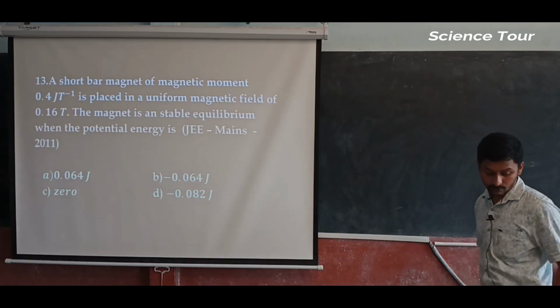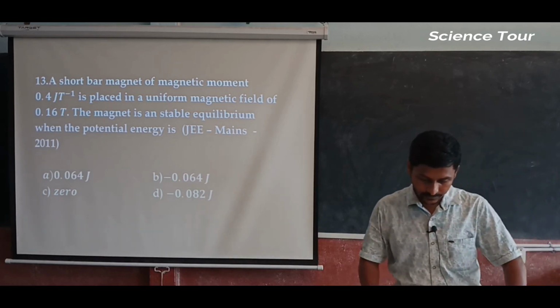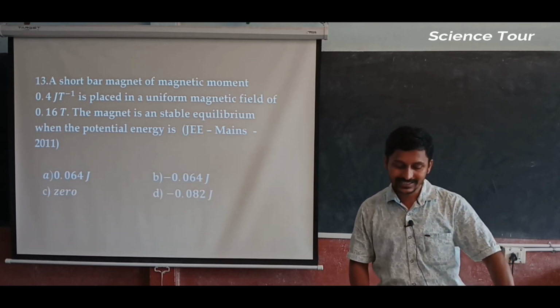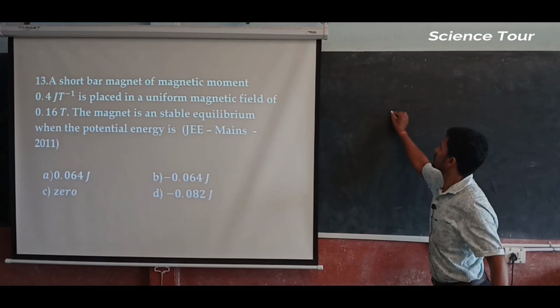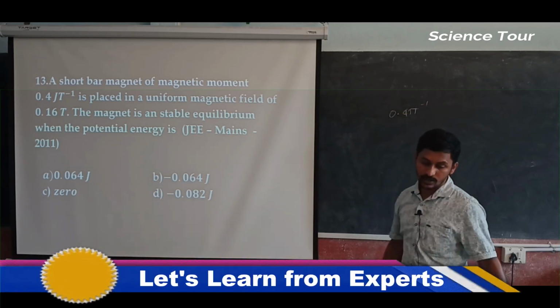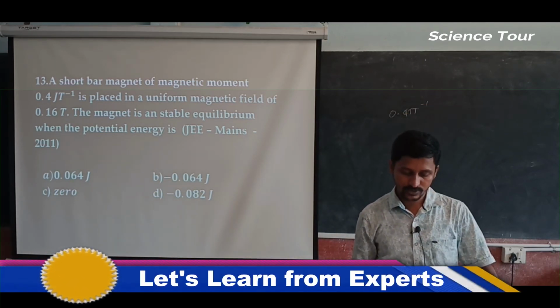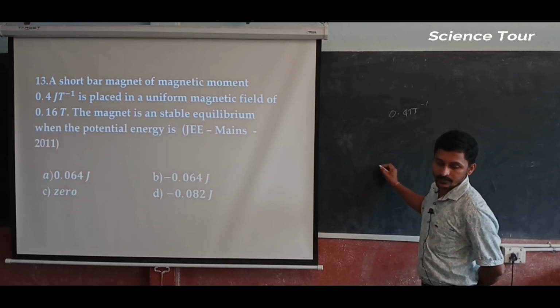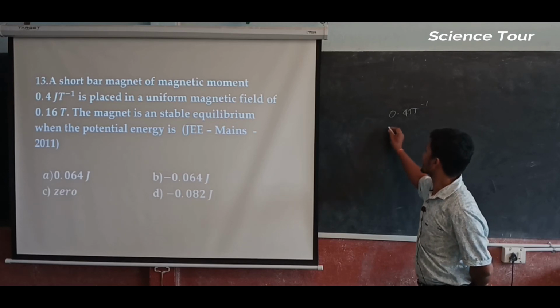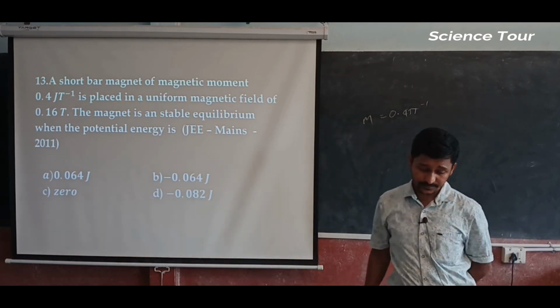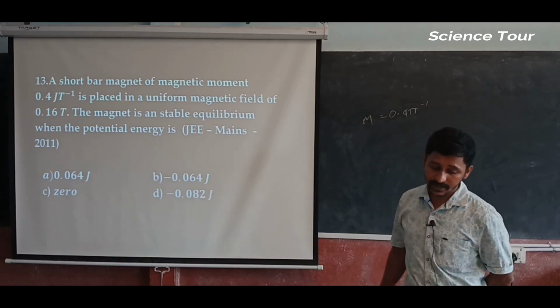Now I am going to move to the next question. A short bar magnet of magnetic moment 0.4 joule per Tesla is placed in a uniform magnetic field of 0.16 Tesla.